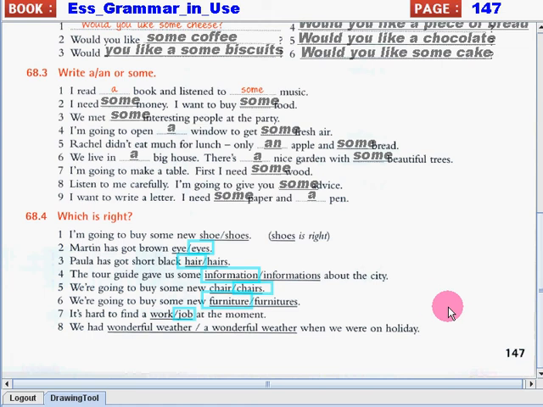Last one. We had wonderful weather. We had a wonderful weather when we were on holiday. Again, just like furniture and information, the word weather is considered as an uncountable noun. So, we just have to say we had wonderful weather when we were on holiday.